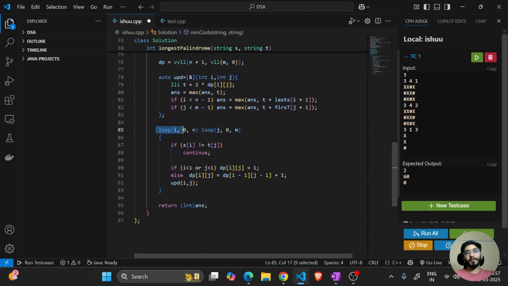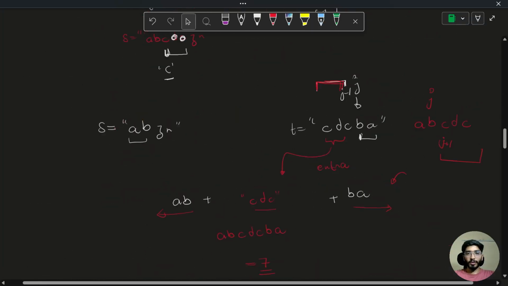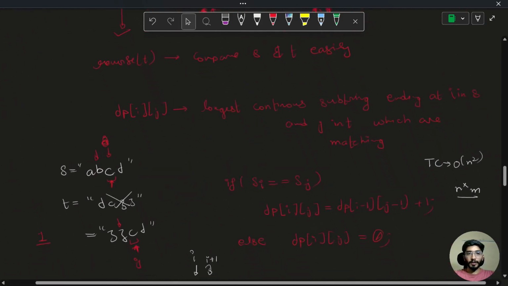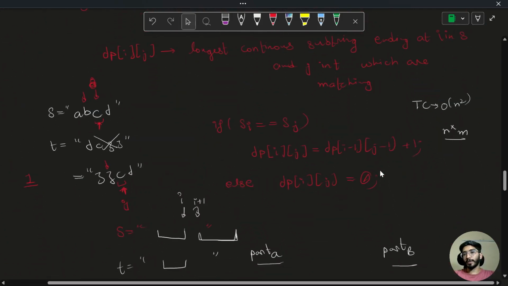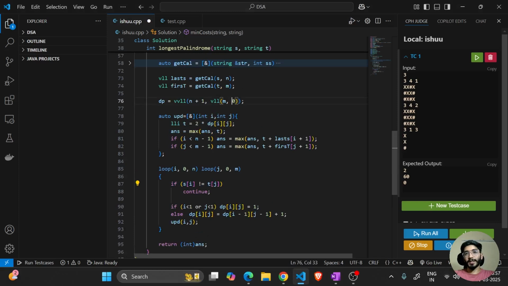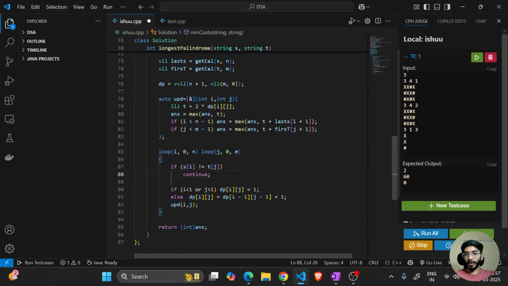We'll start iterating from i = 0 and j = 0 up till n and m respectively. At any point, if both of the characters are different, then we know that our dp of ij should be 0. It was already initialized with 0, so we don't have to do that again.